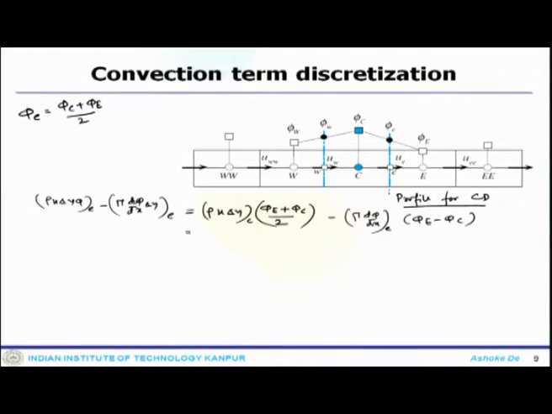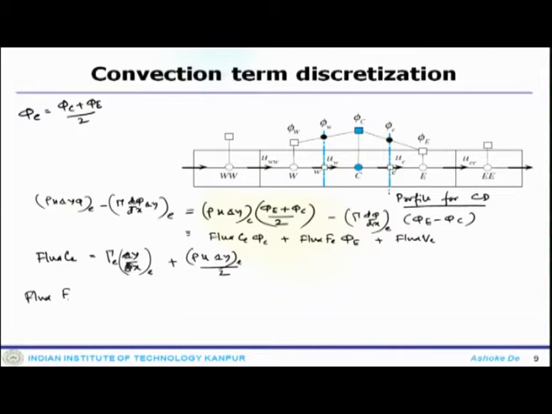This is essentially equivalent to flux C E phi C plus flux F E phi E plus flux V E. Flux C E is gamma E delta y by delta x E plus rho u delta y E by 2.